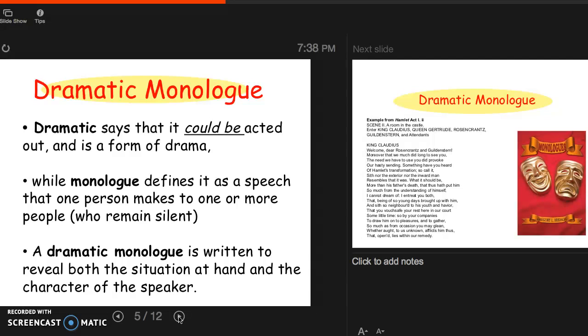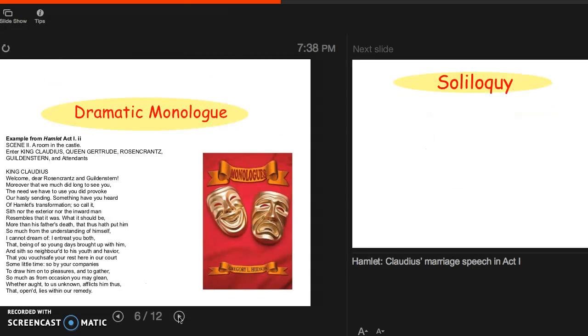We've seen several of these in Hamlet already, and the example that I'm going to put up here for you is from Hamlet Act 1, Scene 2, with Claudius.